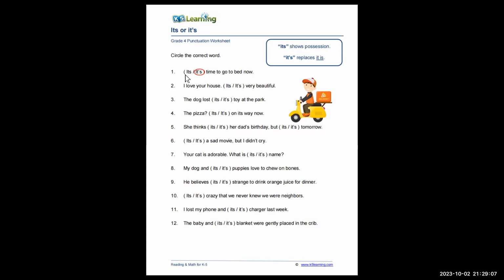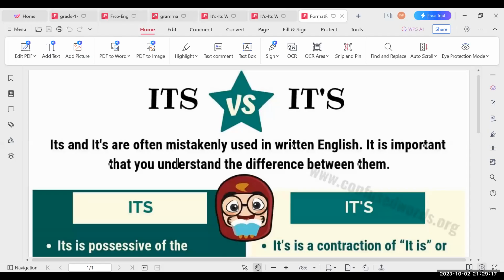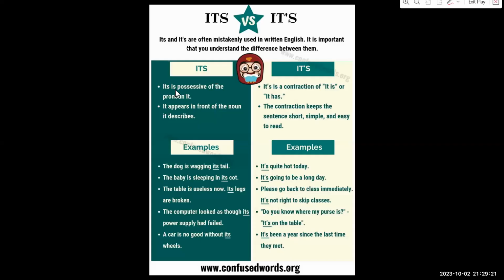But if you make it "its," did you remember we also read this before? "Its" is the possessive of the pronoun it. You remember possessive? It means own.